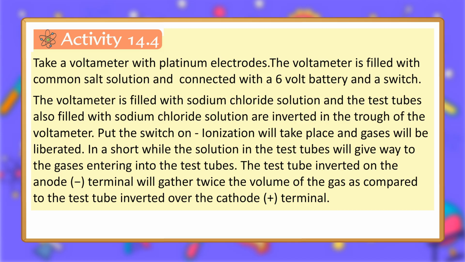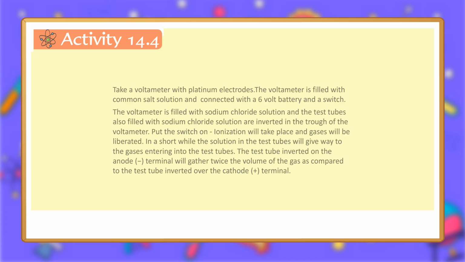Put the switch on, ionization will take place and gases will be liberated. In a short while the solution in the test tubes will give way to the gases entering into the test tubes. The test tube inverted on the anode, minus, terminal will gather twice the volume of the gas as compared to the test tube inverted over the cathode, plus, terminal.